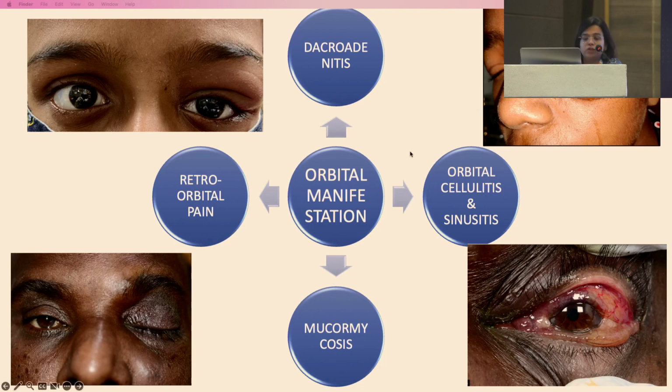And just to touch upon the orbital manifestations of COVID-19, mucormycosis, as we are all aware, has been a disaster in the COVID-19 era. Besides this, there have been reports of patients presenting with orbital cellulitis and dacryoadenitis, and a few with a retro-orbital vein.